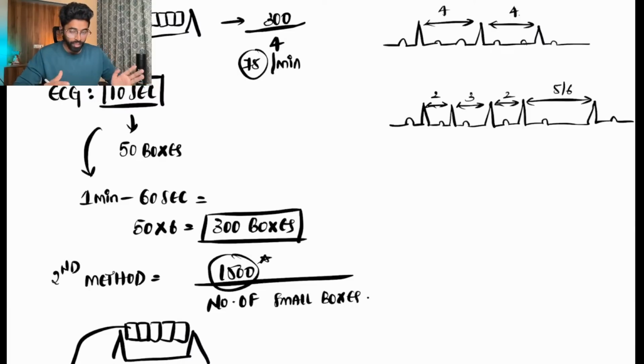So I said we can use these two methods whenever we are having a regular rhythm. Regular rhythm is nothing but we should have the number of large boxes or small boxes equal between any two RR intervals that you take in the entire ECG strip. If the number of large boxes is the same in the entire ECG strip, then we call it regular rhythm.